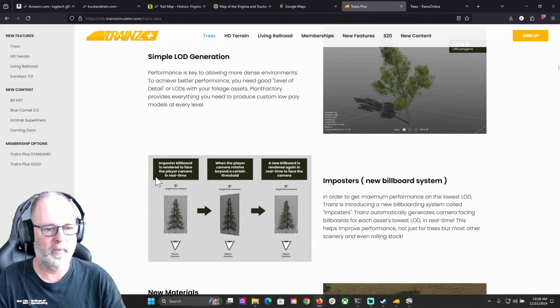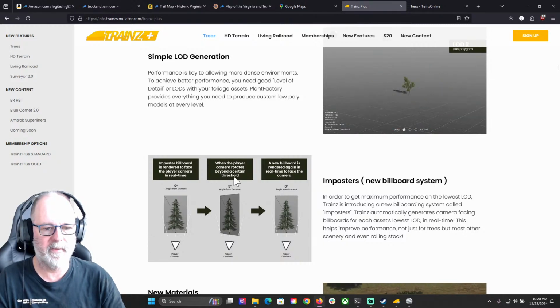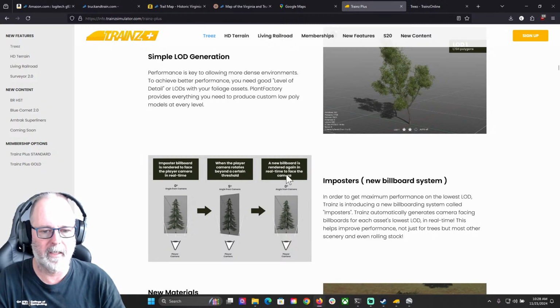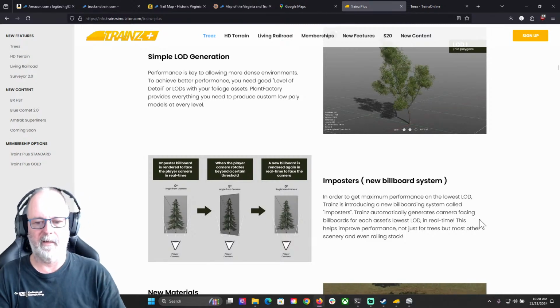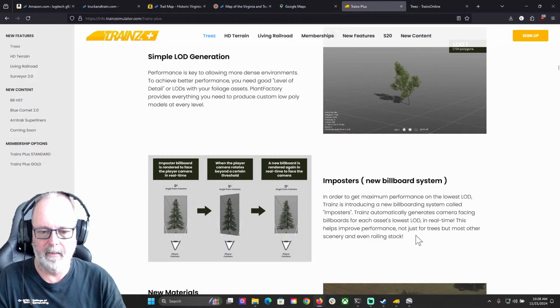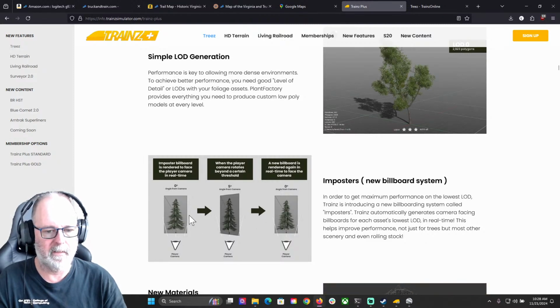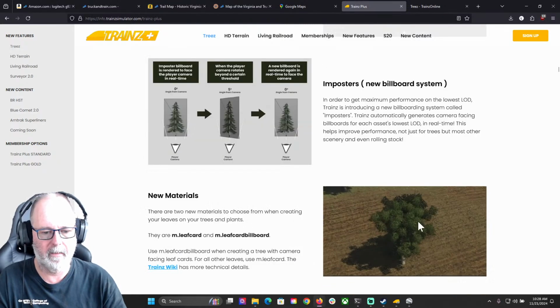Imposters. Imposter billboard is rendered to face the player camera in real time, 0-degree angle from the camera. When the player camera rotates beyond a certain threshold, a new billboard is rendered again in real time to face the camera. That's interesting. It's interesting that they don't use Unity or Unreal. Trainz has always been based on its own graphics engine. So looks like they're getting into something interesting here.